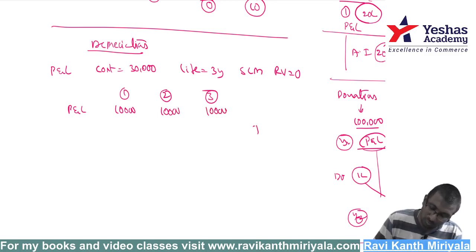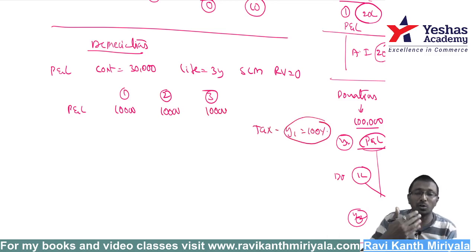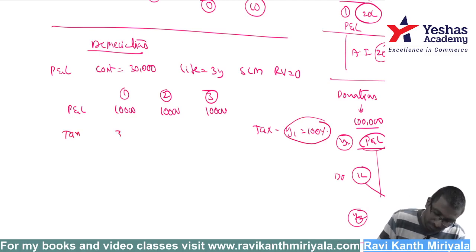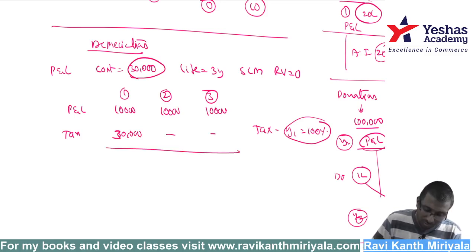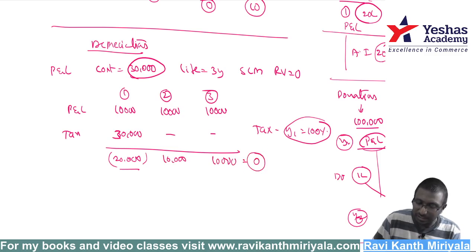But assume, for tax purposes, in year 1 itself they are providing 100%. They are allowing you to depreciate 100%. For tax purposes, how much is it? 30,000, full 30,000 whatever you spent is allowed as depreciation. So next year 0, next year 0. Getting my point? So now what is the difference? There is a difference of 20,000 rupees. Then the difference of 20,000 rupees negative comes later, and if you total the positives and negatives, at the end of the third year the net difference is 0.